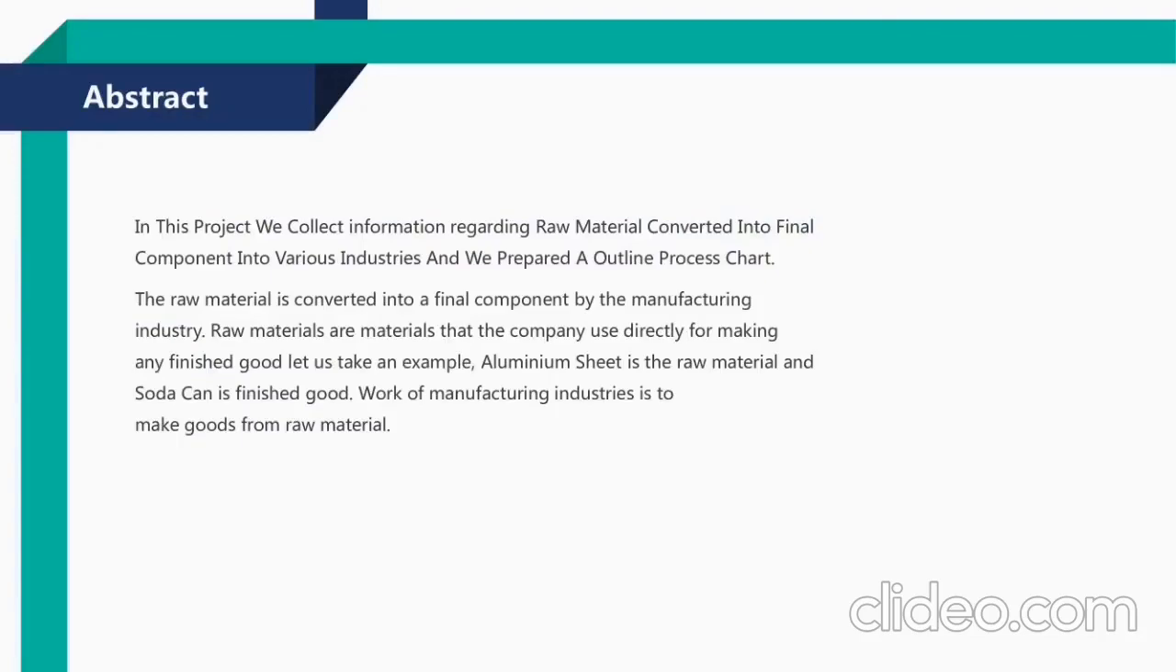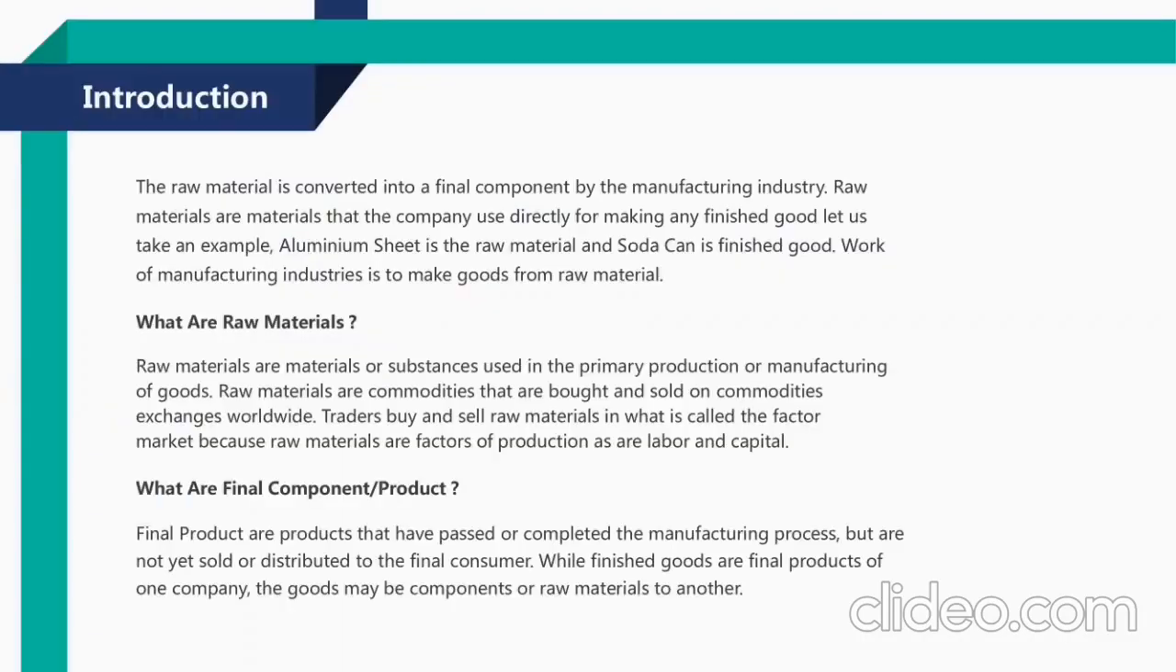In this project, we collect information regarding raw materials converted into final components in various industries and prepare an outline process chart. Basically, raw materials are used in manufacturing industries to make products. What are raw materials? Raw materials are materials or substances that are used in the primary production or manufacturing of products or goods.